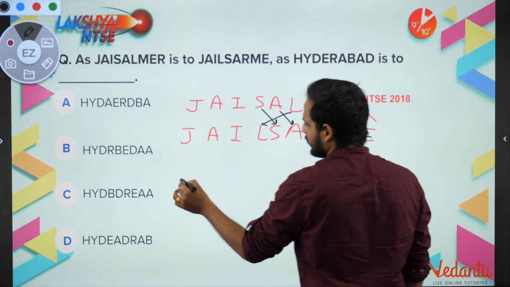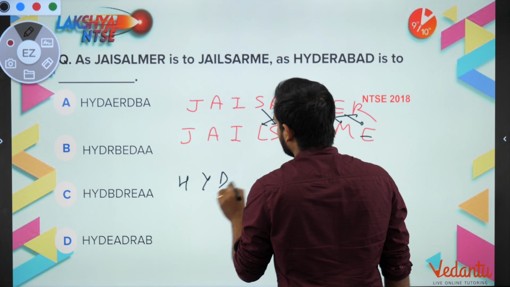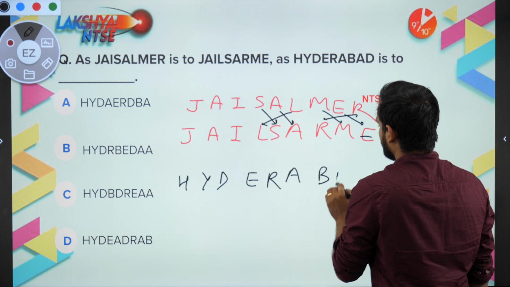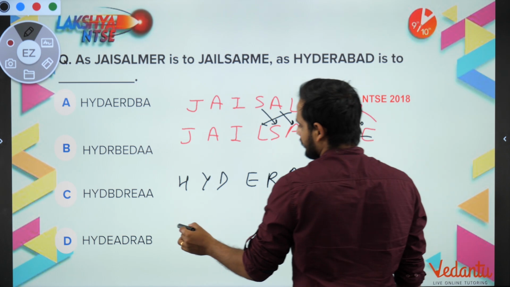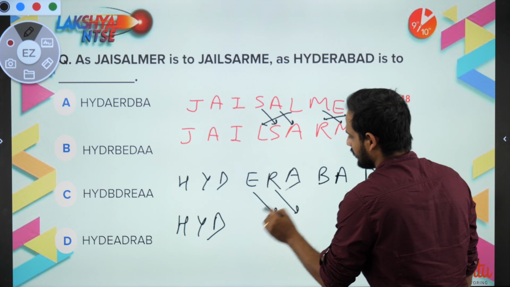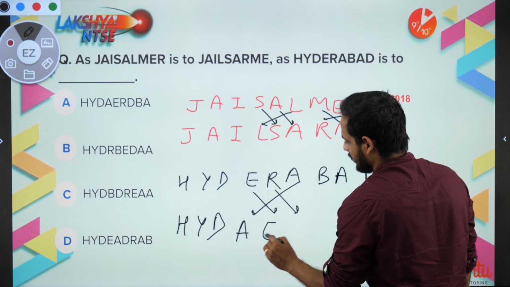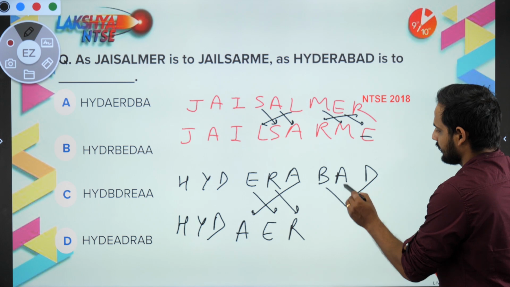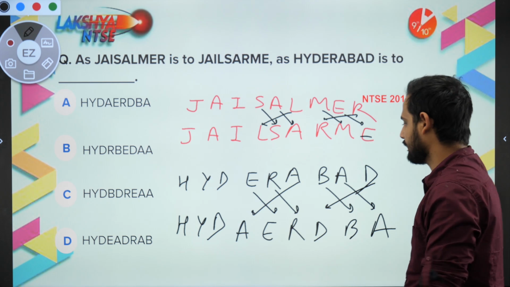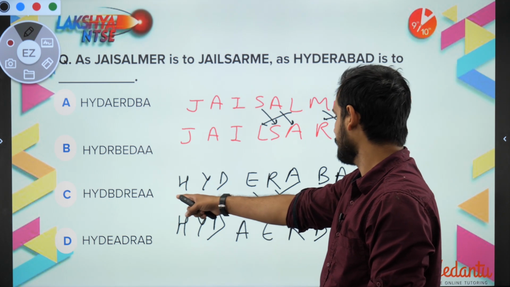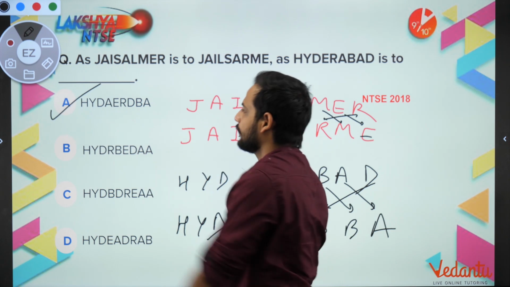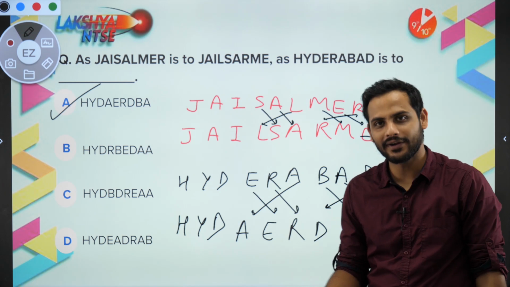Now let us write Hyderabad. HYDERABAD. So the first three letters stay as they are, HYD, and now you'll be getting AER, and now again the same logic, so DBA. HYD AER DBA, so that means I will say, sir, option A is the correct one. So this is how you have to find out the pattern, okay?